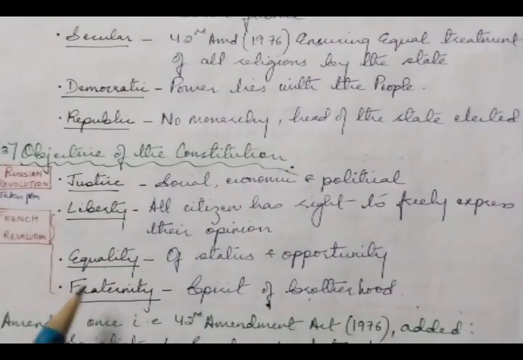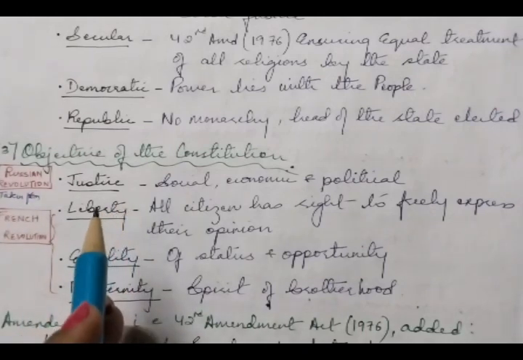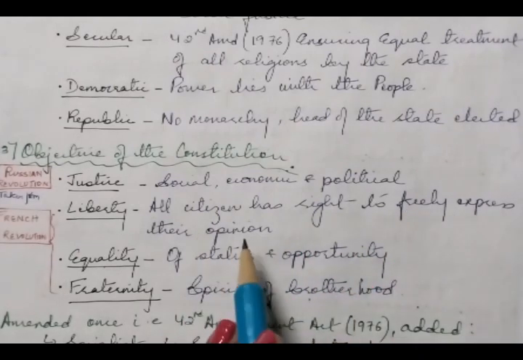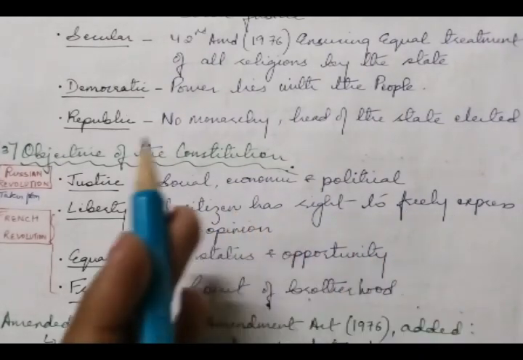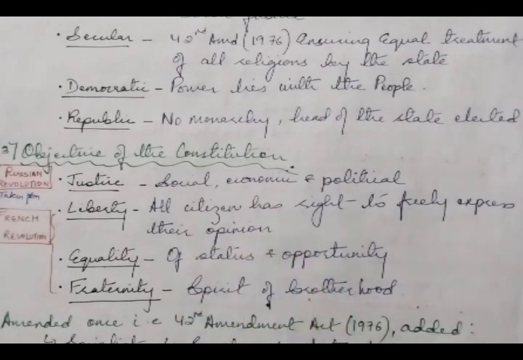Liberty, equality and fraternity were taken from the French Revolution. So liberty means all citizens have the right to freely express their opinion, believe in any religion and practice their faith without fear of state interference.